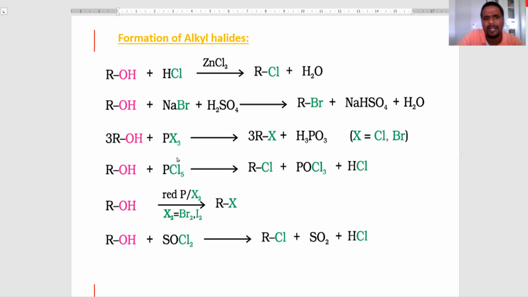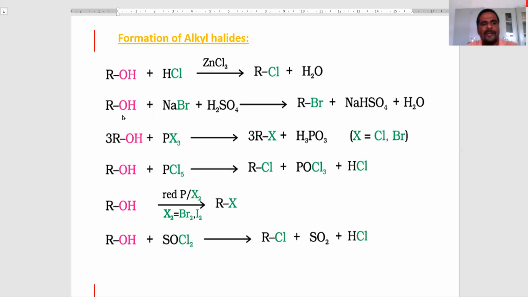Alcohols react with phosphorus trihalides and pentahalides to produce alkyl halides. Alcohols react with red phosphorus and halogens, bromine and iodine, to produce alkyl halides. Alcohols react with thionyl chloride to produce alkyl halides.